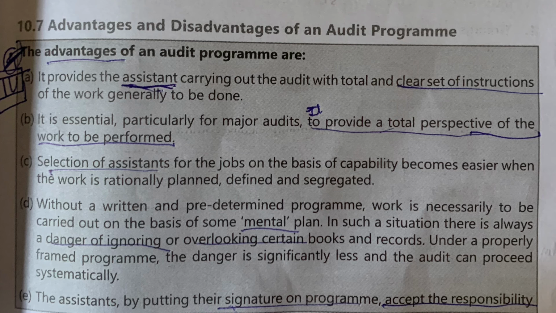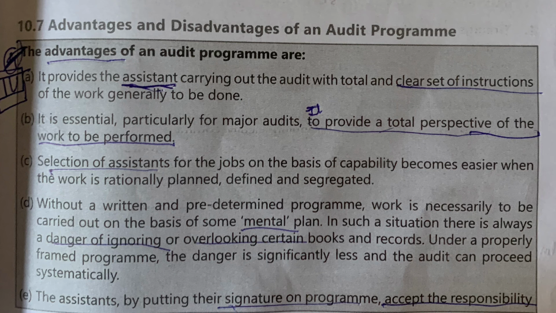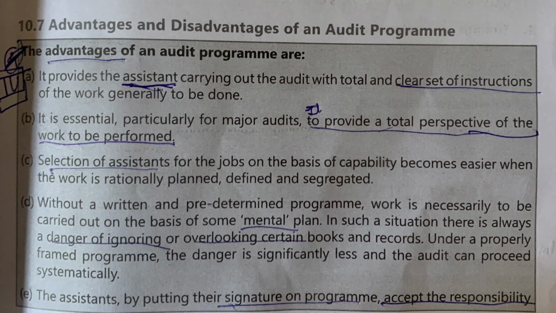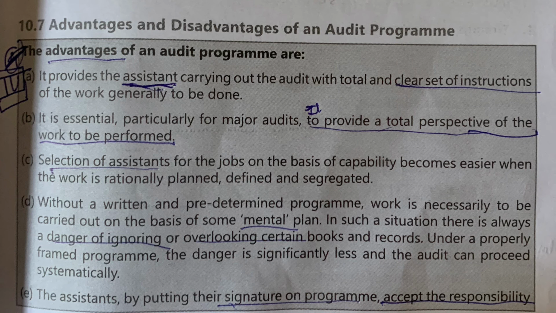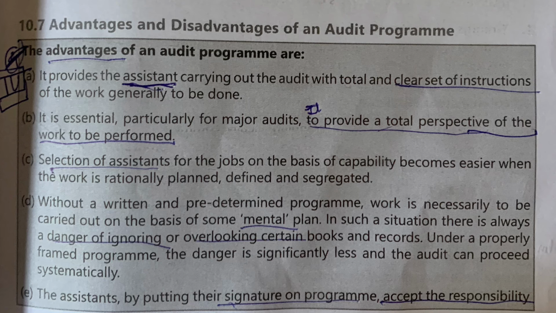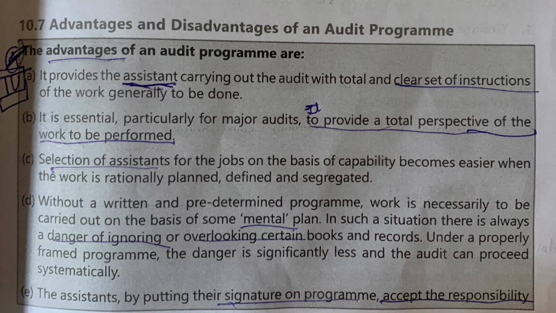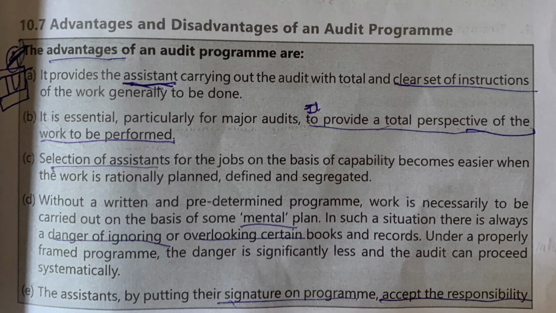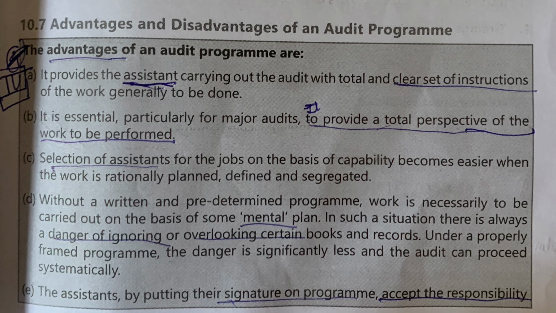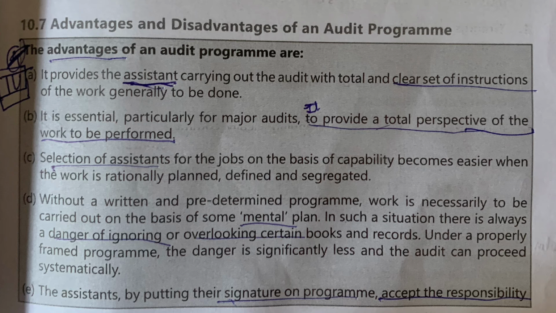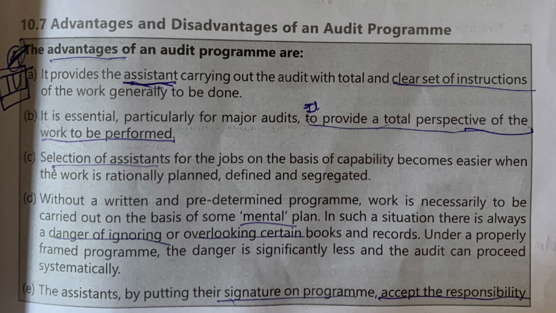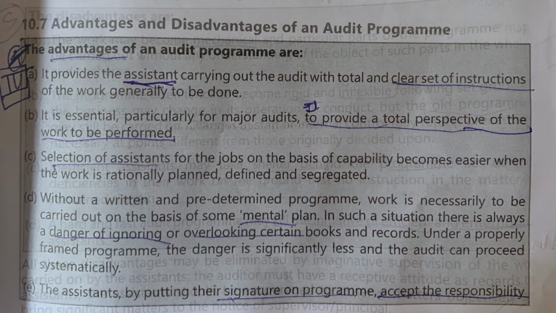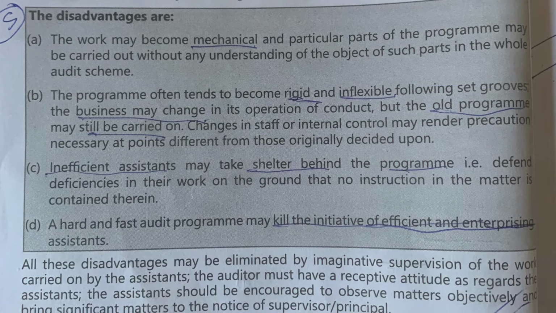Next, the assistant accepts the responsibility for his task by putting his signature on the audit program. The principal can control the progress of various audits through the audit program. It also serves as guidance for audits to be carried out in succeeding years, and it also acts as proper audit evidence.